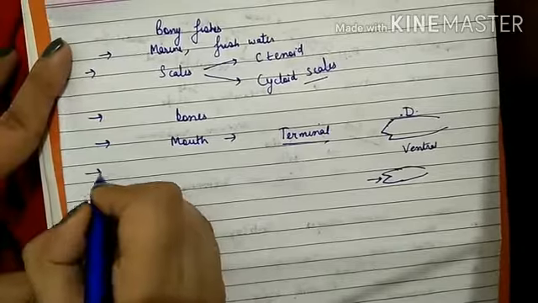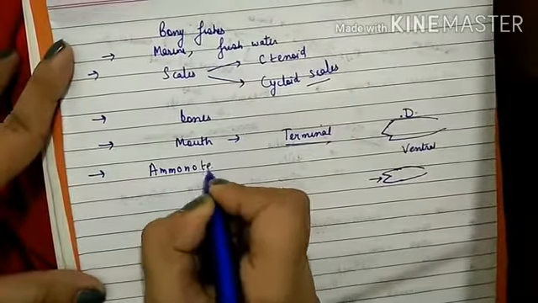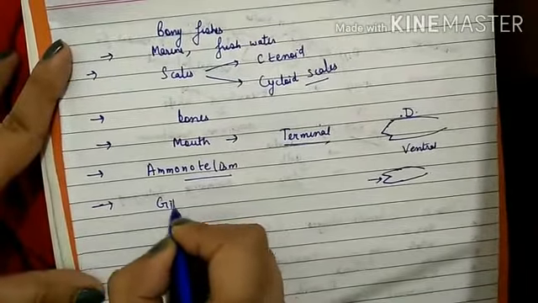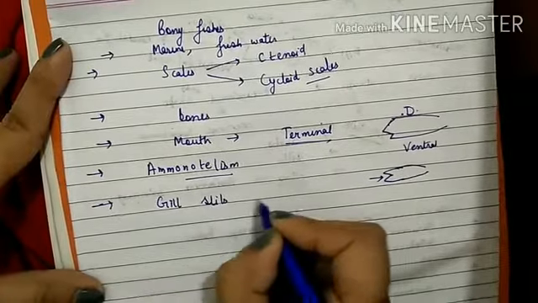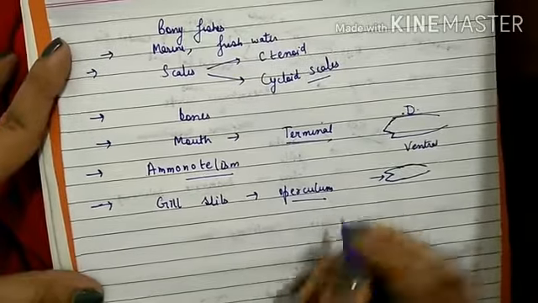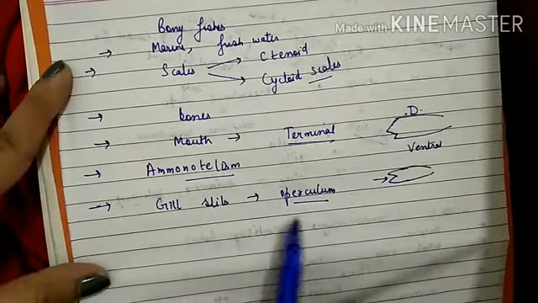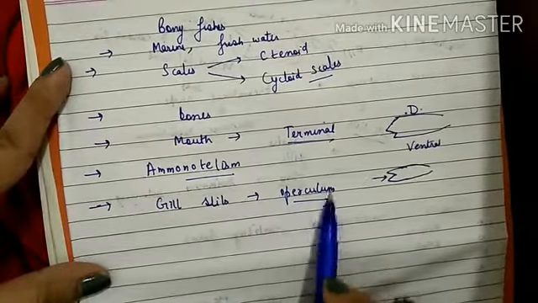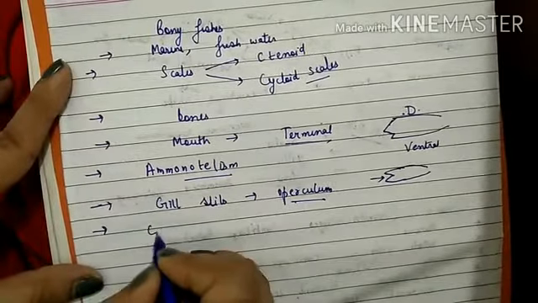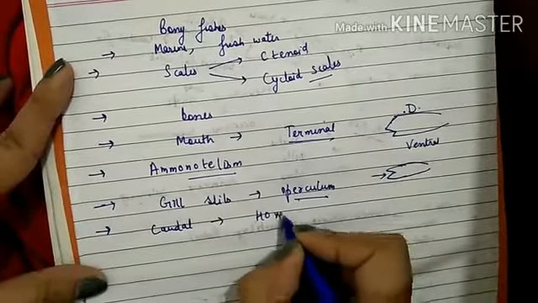Then the excretion is ammonotelic. They excrete ammonia, and their gill slits are covered by a structure known as the operculum. So if you observe the picture of this bony fish, the gill slit is covered by a structure named the operculum. And the caudal fin is homocercal.